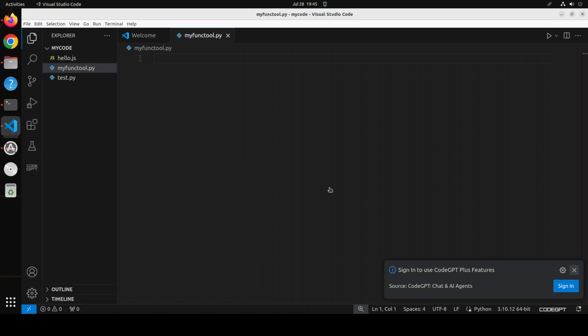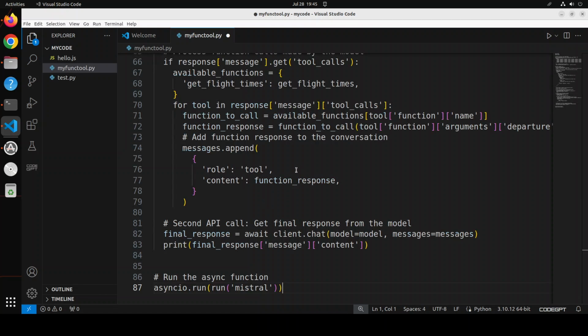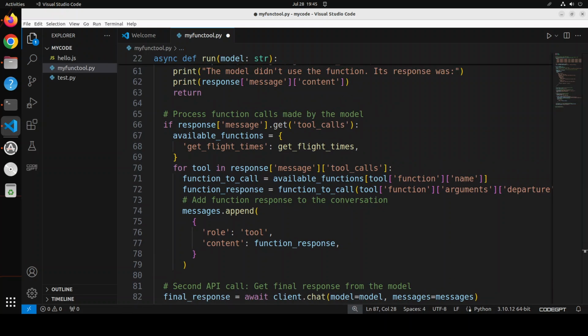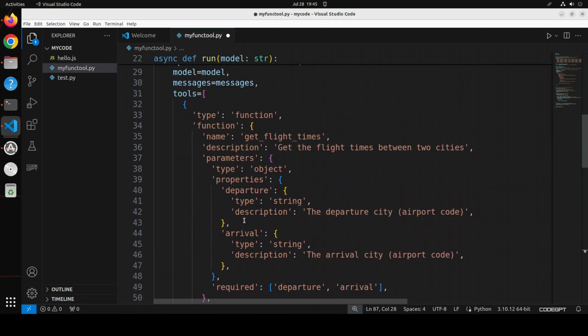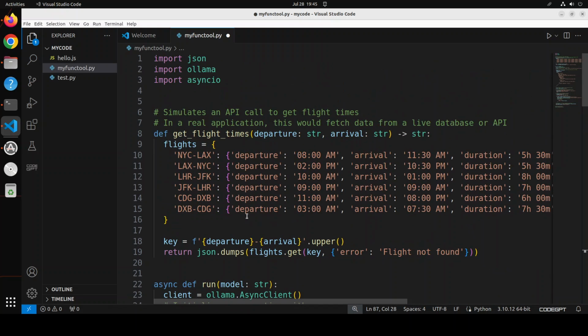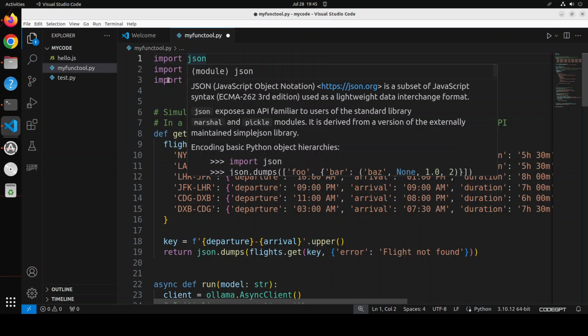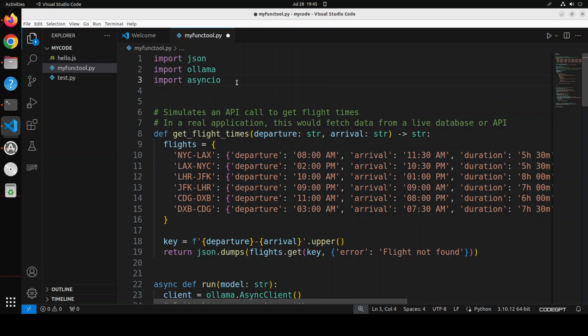Let me clear this and let me paste the code here, and I will show you what this code is doing. Let me go at the very top. So what is happening here is we are just importing JSON and Ollama, which we have just installed, and then we are also importing asyncio, and we are simulating an API call.